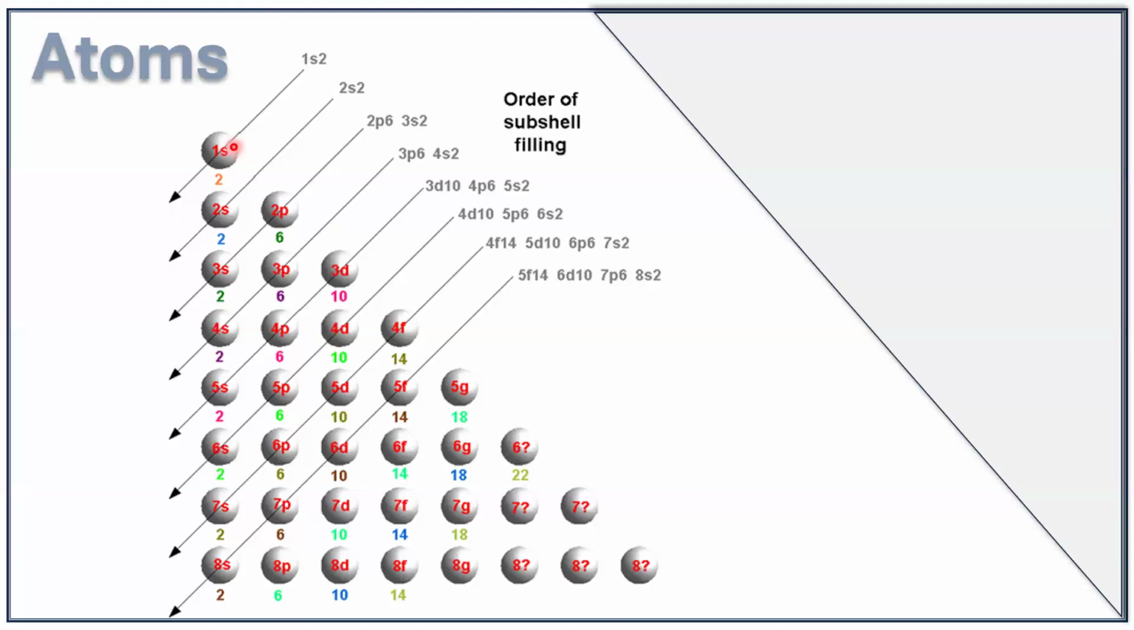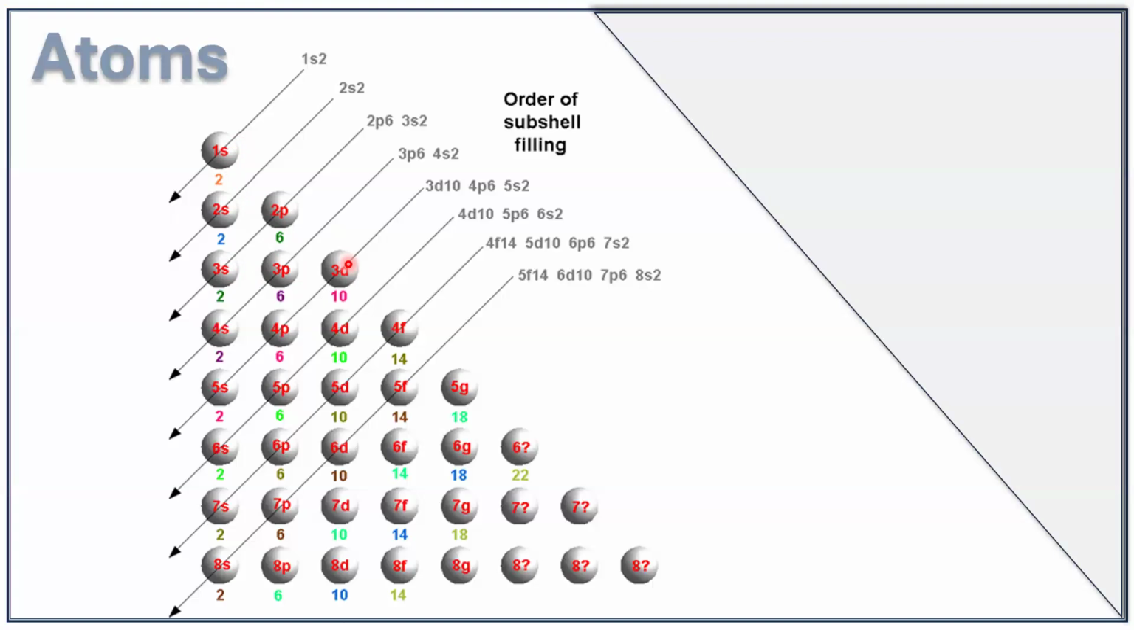Now, the S subshell can accommodate a maximum of 2 electrons. When you go to the P subshell, it can accommodate 6 electrons. And when you go to the D subshell, it can accommodate 10 electrons maximum.